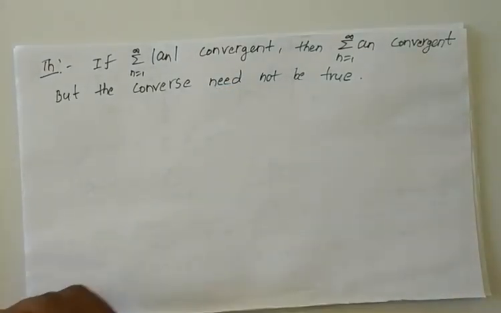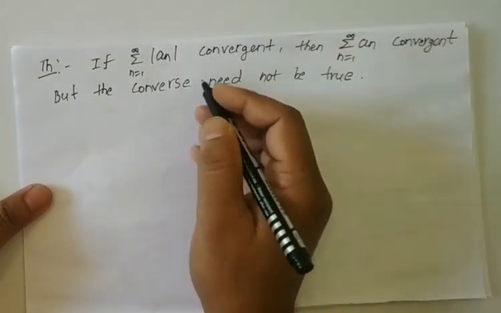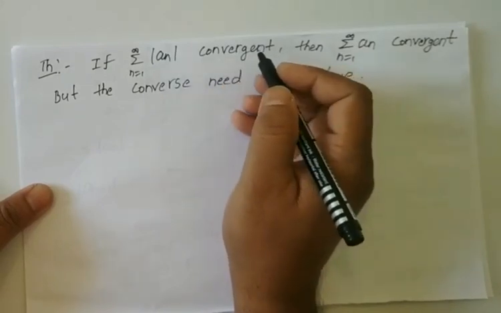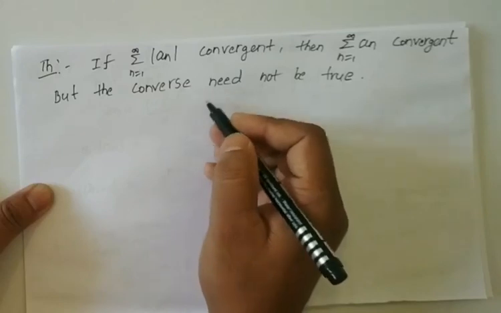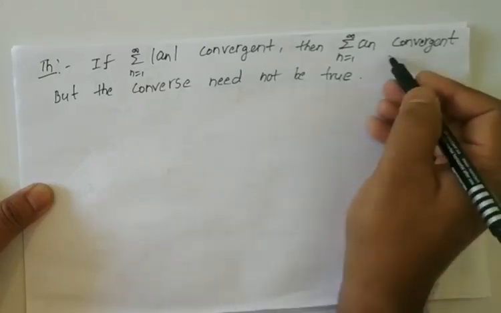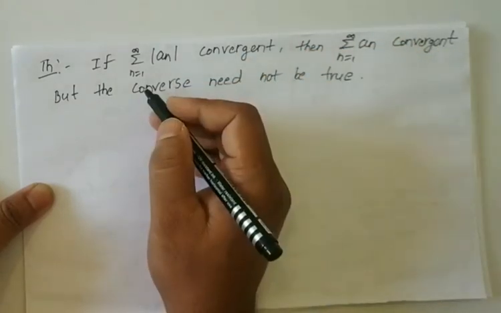Once again I will explain this theorem. Every absolutely convergent series is a convergent series. Is the converse of this theorem true? That means, is every convergent series absolutely convergent?